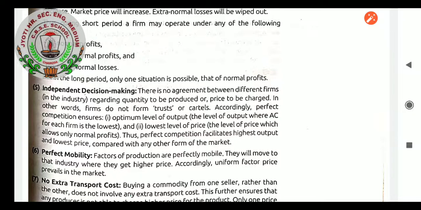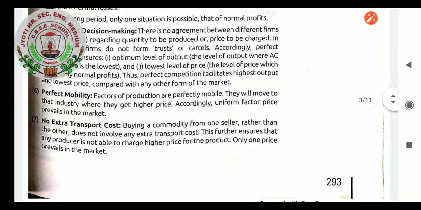Like TV. TV's cost is almost the same, depending on the features of the televisions. Of all the companies, with the same features, they will have the same type of pricing. A little bit more or less, but not too much. That makes perfect mobility. Anywhere it can be bought and sold. We can earn the same profit at every corner of the country.